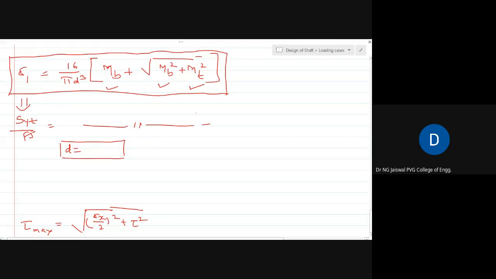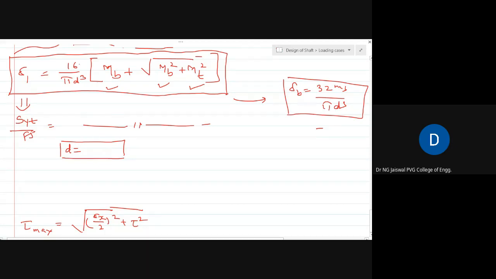Okay. This sigma 1 equation, mind well, is for what? For the combined bending and torsional moment. If I compare this with the equation sigma b is equal to 32 bending moment divided by pi d cube, this equation is for only bending moment, that is, a shaft subjected to only bending moment.